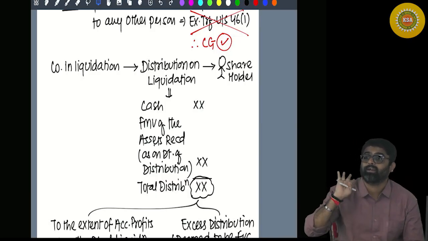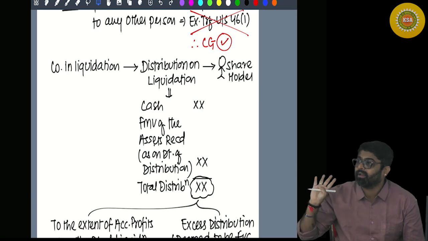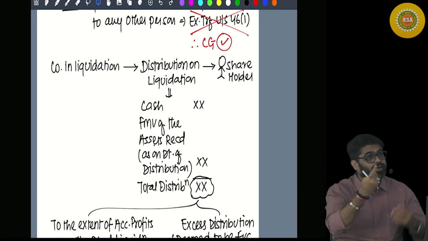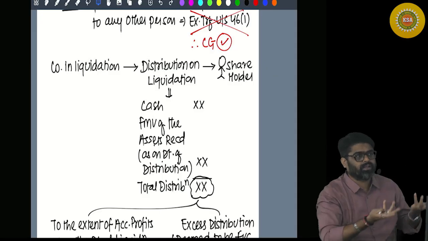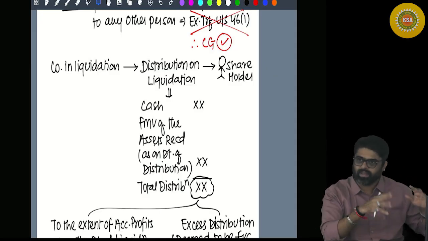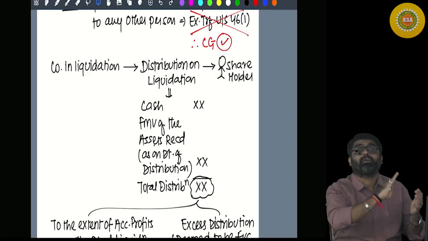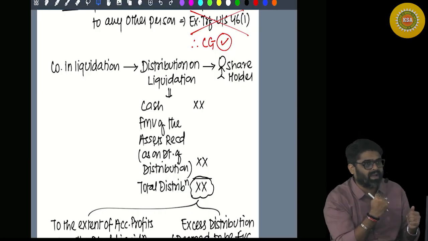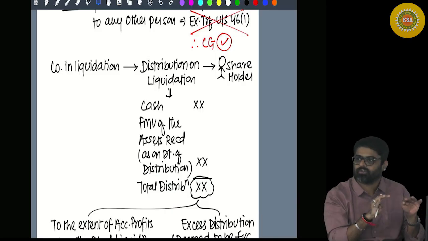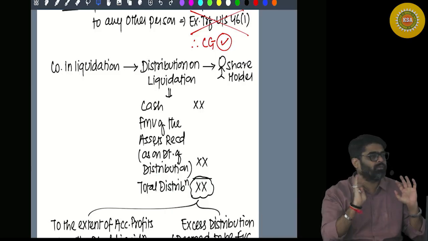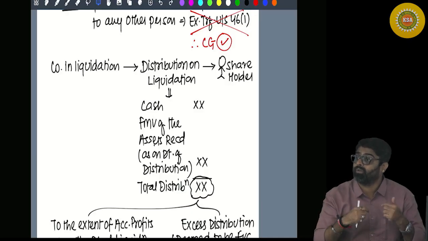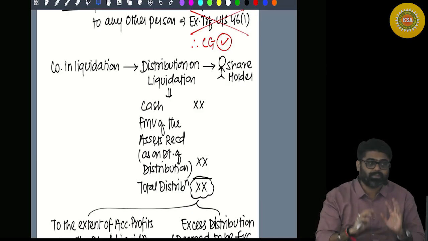Extinguishment of right in a capital asset. What was your capital asset, shareholder? Shares. Did you give it away? So you can say that it is relinquishment also. Yes or no? Did you give it away? You can say it is a relinquishment. But after you give those shares back to the company, the company is going to cancel them. Meaning, will your shares, your capital asset, remain or not remain anymore? It will not remain anymore. There is an extinguishment of right in the capital asset.